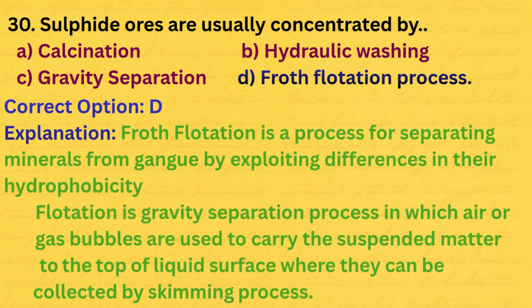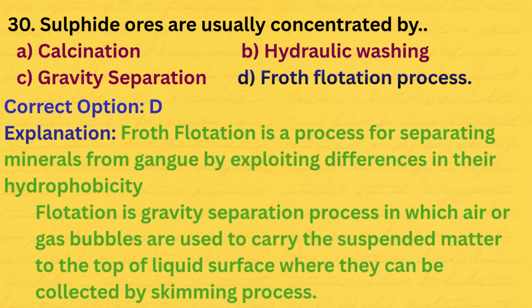Here is the explanation. Froth flotation is a process for separating minerals from gangue by exploiting differences in their hydrophobicity. Flotation is a gravity separation process in which air or gas bubbles are used to carry the suspended matter to the top of the liquid surface where they can be collected by a skimming process.